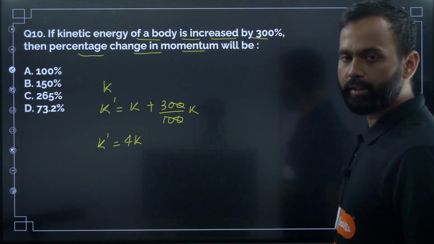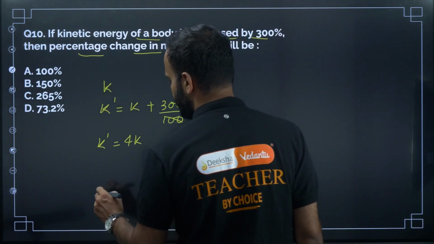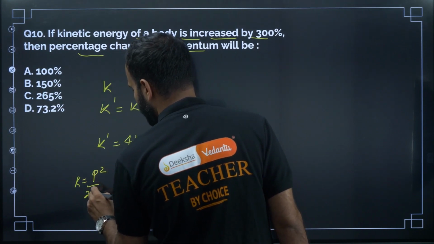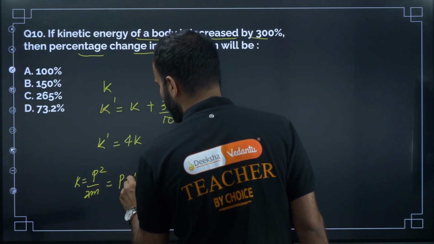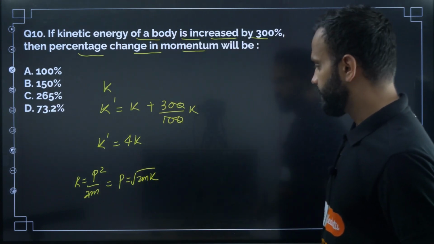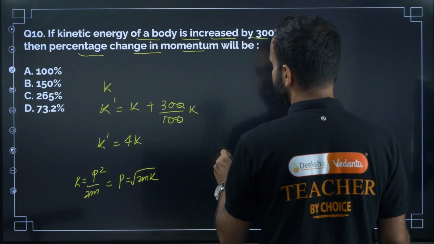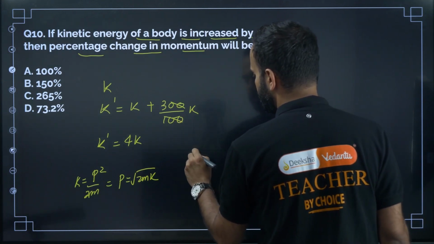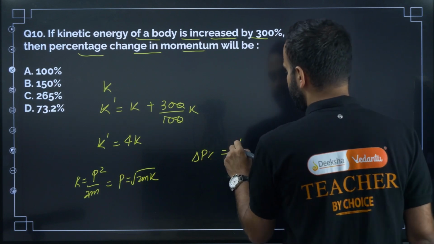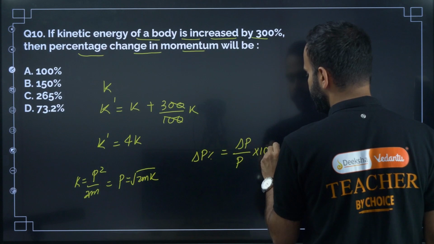We need to find the percentage change in momentum, right? What is the relationship between momentum and kinetic energy? Kinetic energy K equal to P square divided by 2m. So P equal to root 2mK. The percentage change in momentum is change in momentum divided by original momentum into 100%.